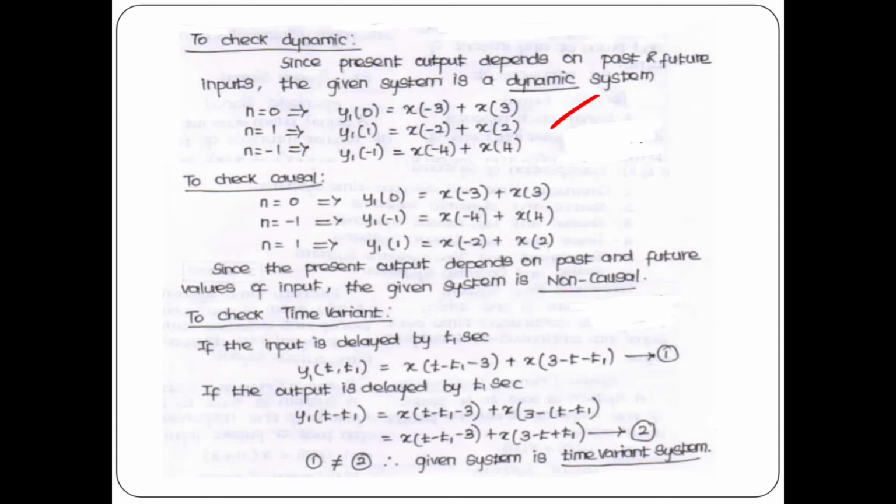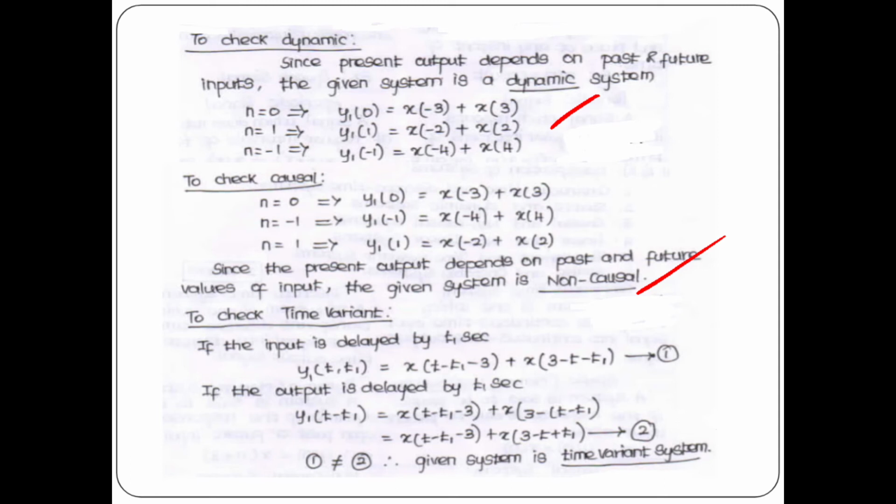So 0 is the present input, right? Present output is at 0. But x of minus 3 will be the past input. x of 3 will be the future input. So the given system is a dynamic system. The same example can be taken for causal also. The present output depends on the past and future values of the input, so the given system is non-causal. For a system to be causal, the present output depends on present and past values alone.